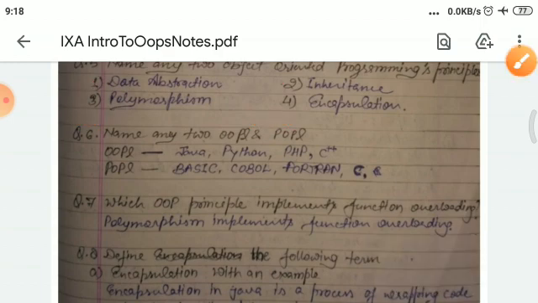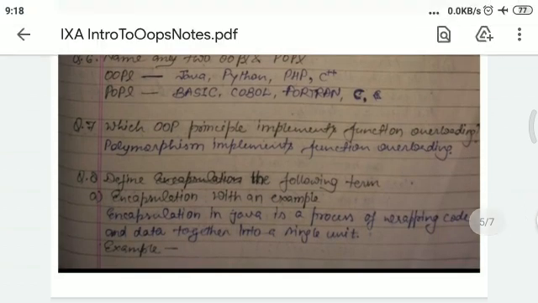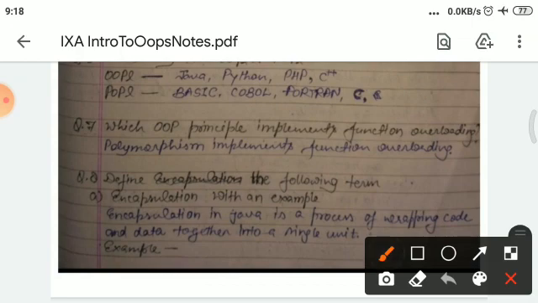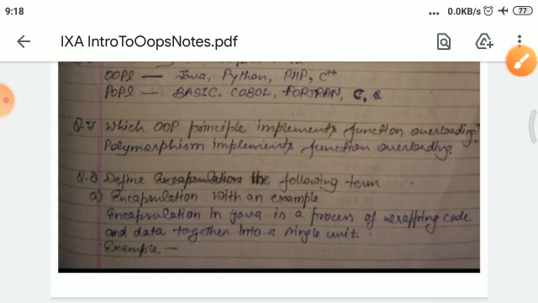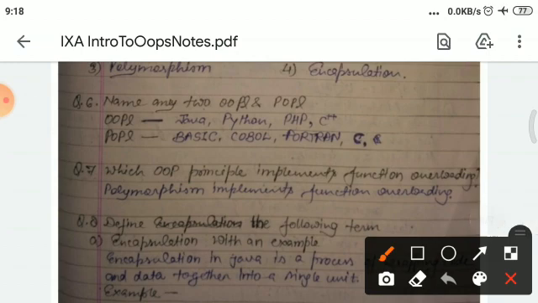And next question is, name any two object oriented languages and procedure oriented languages. Object oriented programming languages: Java, Python, PHP, C++. And procedure oriented languages: BASIC, COBOL, Fortran, and C.